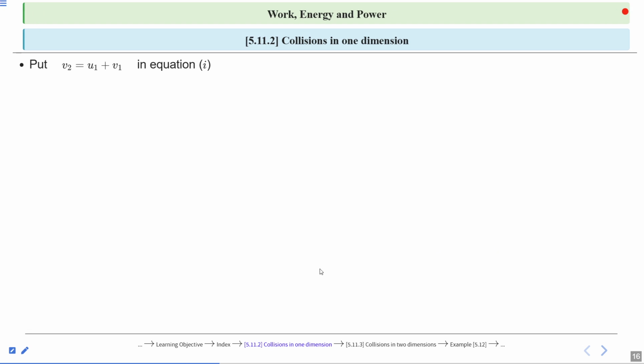So put v2 is equal to u1 plus v1 in equation first. We will get m1 (u1 minus v1) is equal to m2 (u1 plus v1), because we know m1 into (u1 minus v1) is equal to what? m2 v2. So just put v2 in equation first. So equation first here is this one. So just substitute the value of v2.